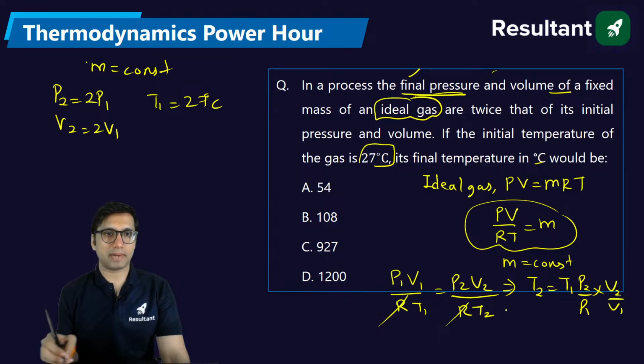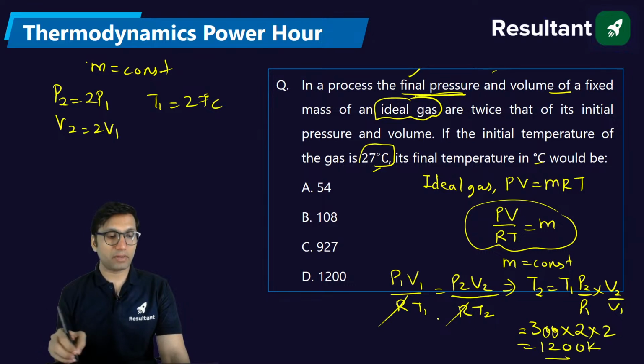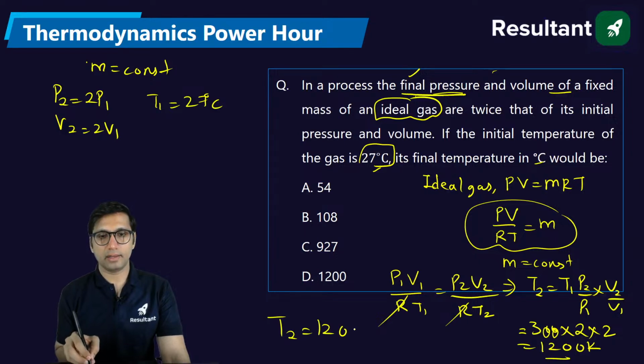And we can say from here that T2 will be equal to T1 into P2 by P1 into V2 by V1. If you apply this, T1 is equal to 27 degrees Celsius, that is 300 Kelvin, into 2 into 2. So this will be 1200 Kelvin. The final temperature will come out to be 1200 Kelvin, not degree Celsius.